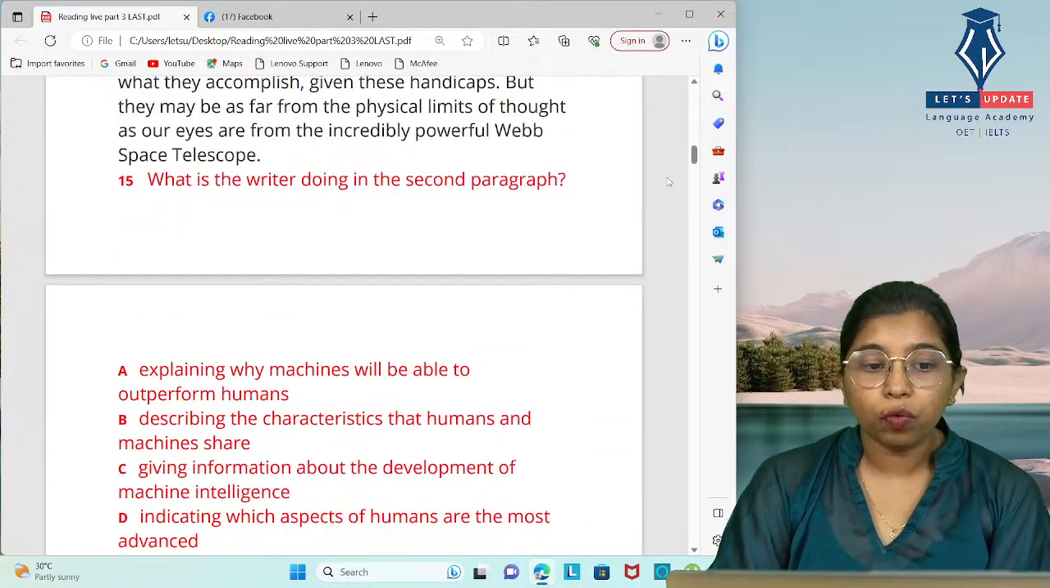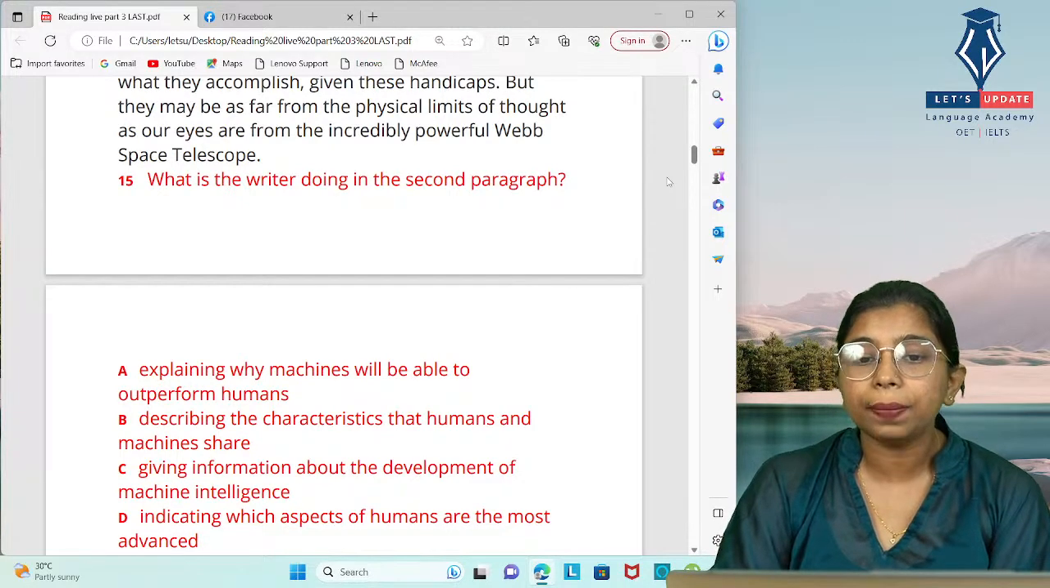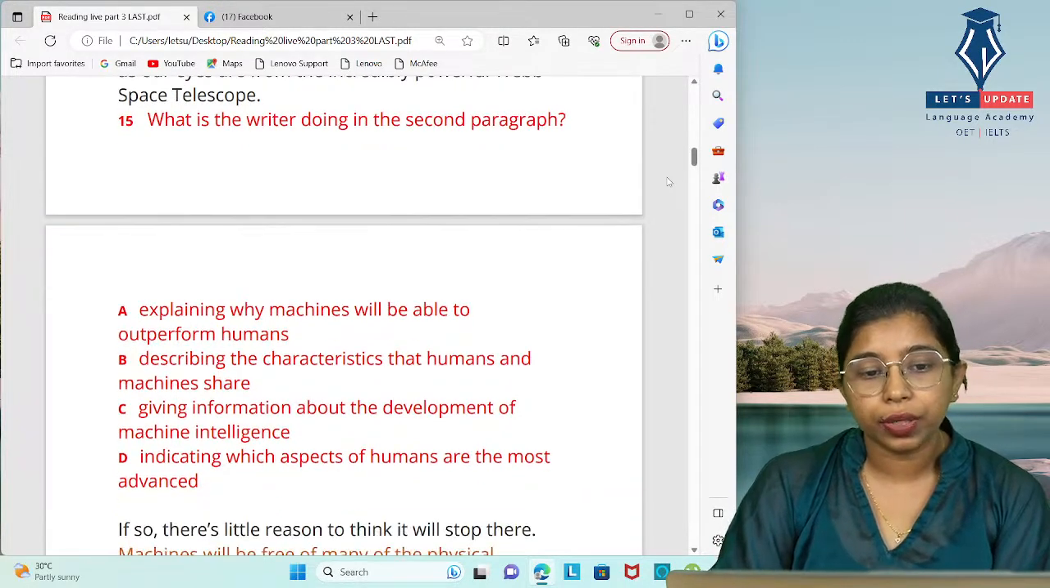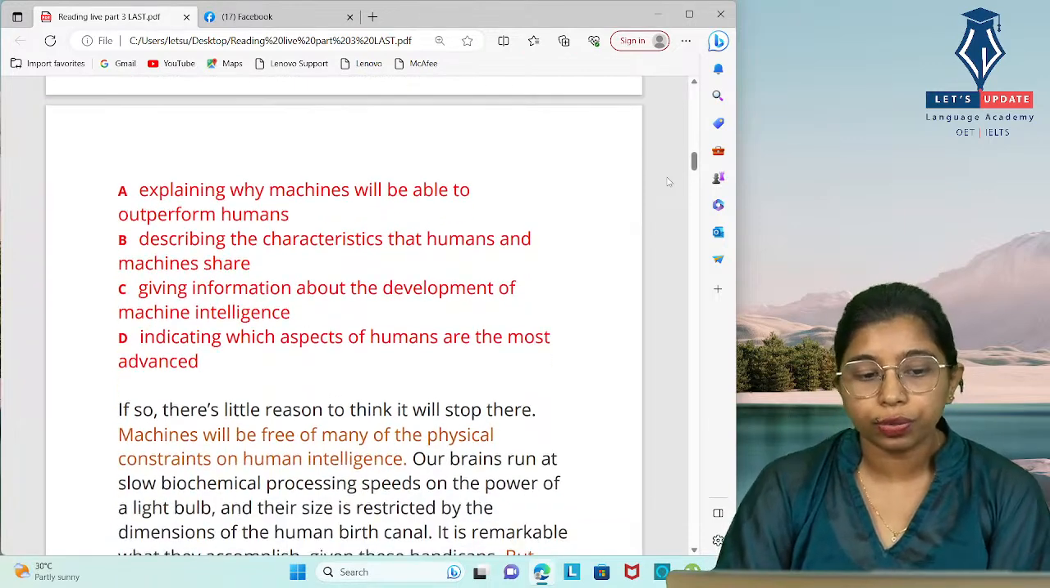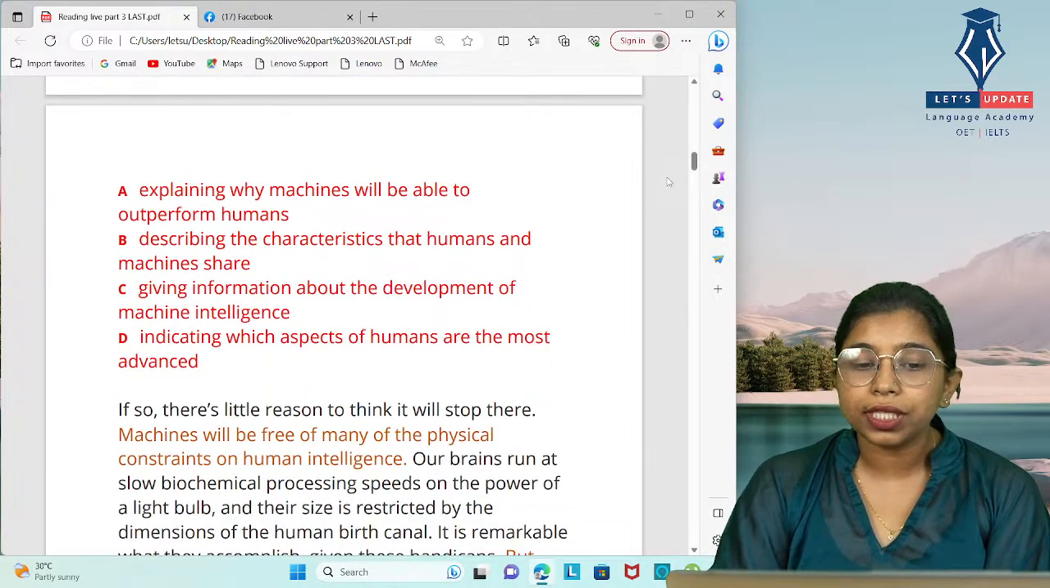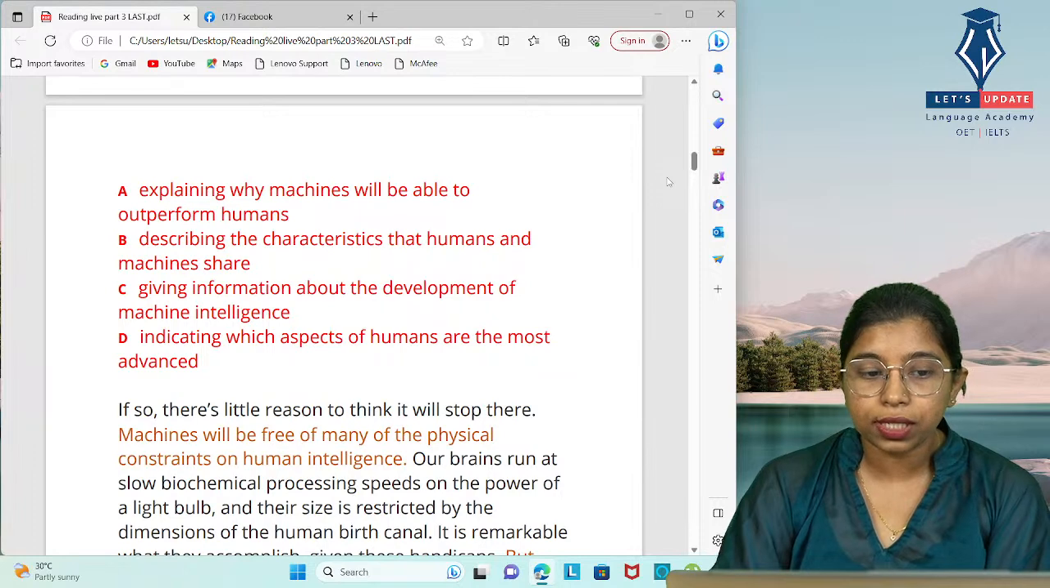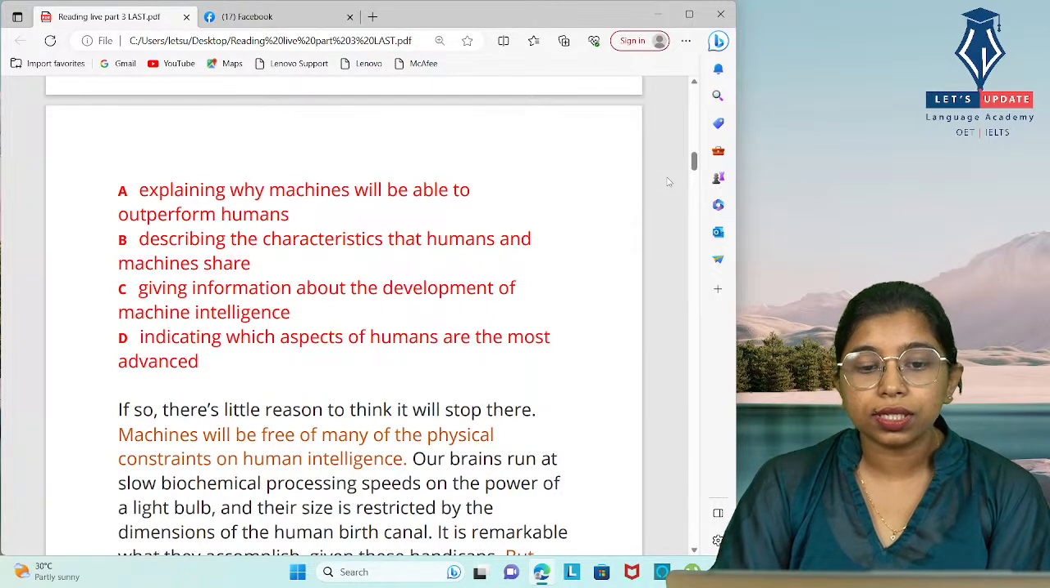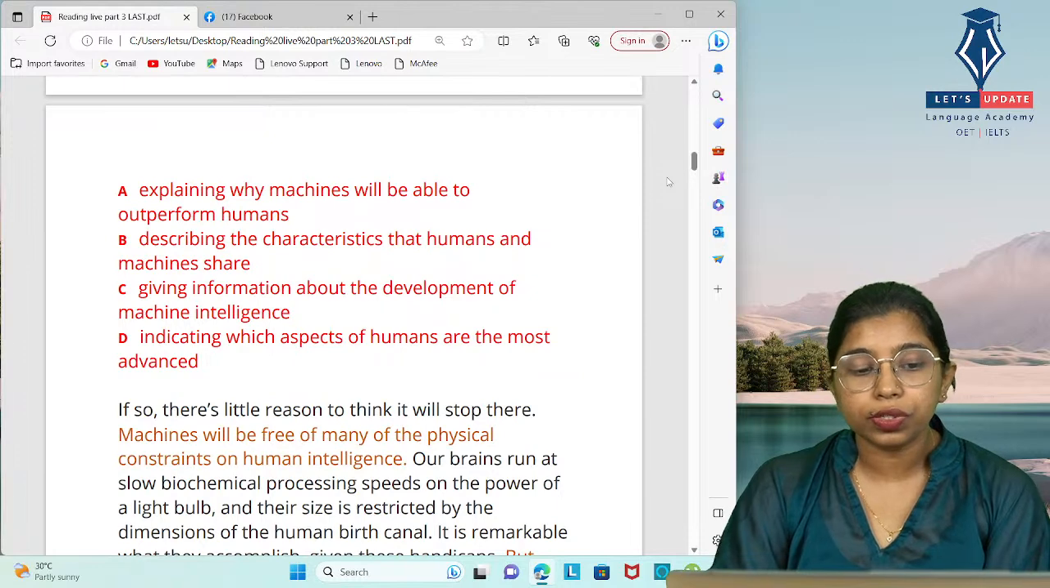What is the writer doing in the second paragraph? We have four options here: explaining why machines will be able to outperform humans, describing the characteristics that humans and machines share, giving information about the development of machine intelligence, indicating which aspects of humans are the most advanced.